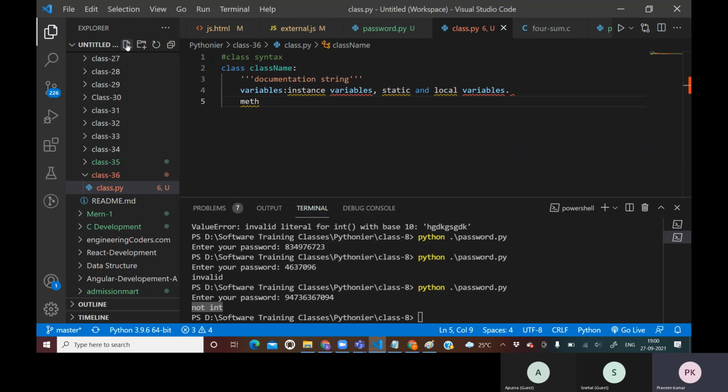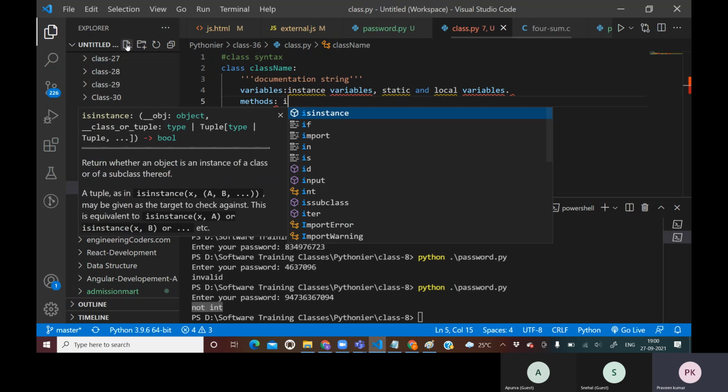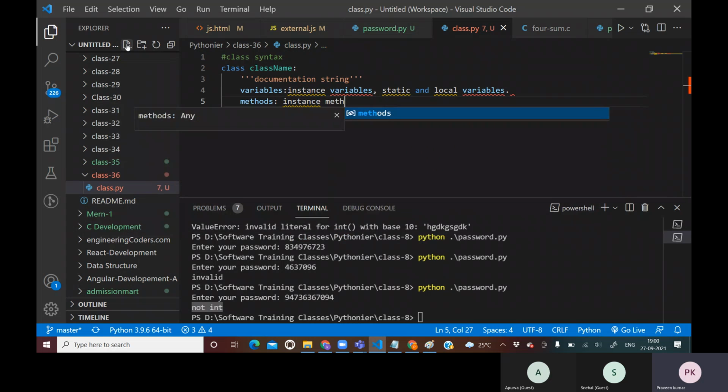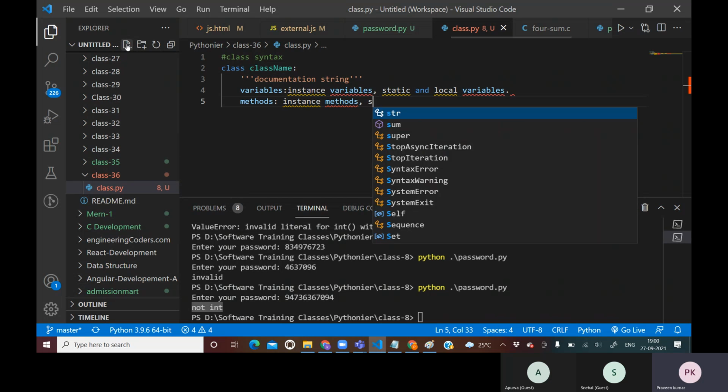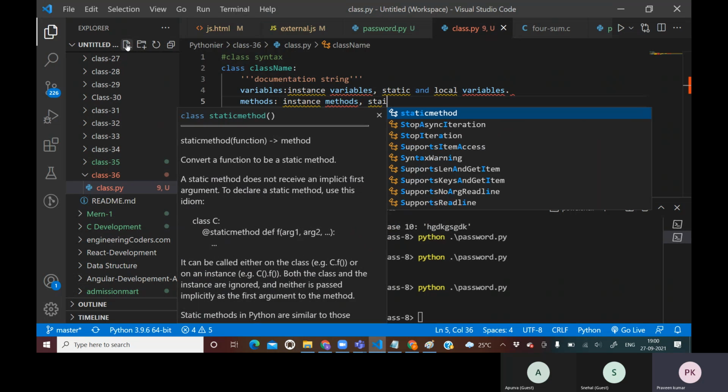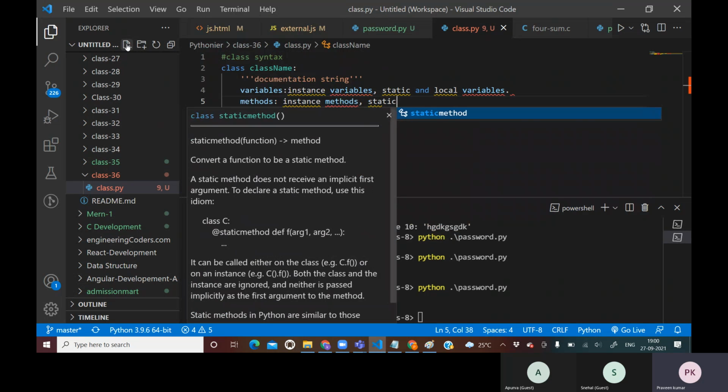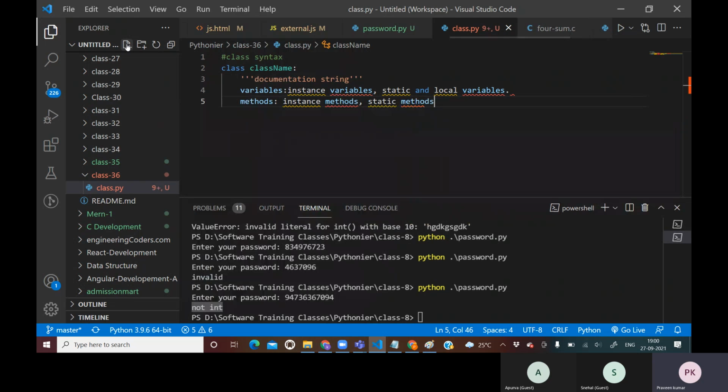After that we can have methods. Now a method can also be of instance type, an instance method. After that, static methods, and we can also have class methods. We are going to learn each kind of method here as well.